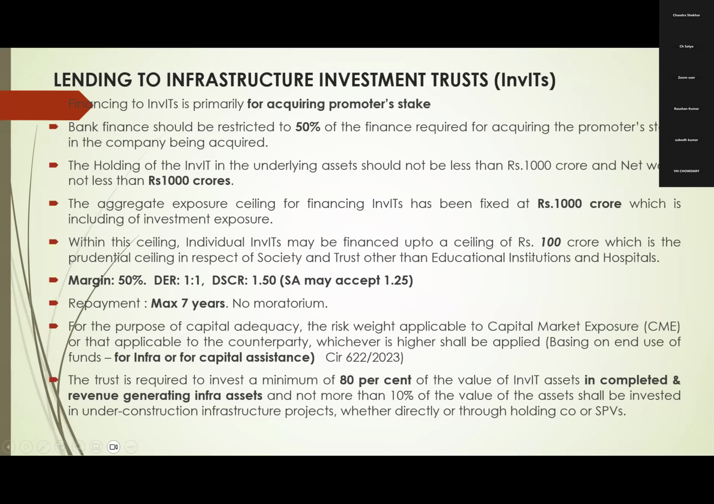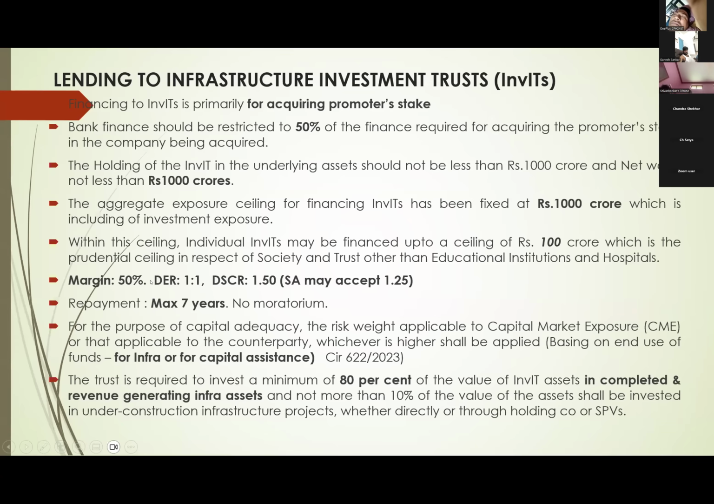What is this 100 crores? Again, as per our prudential exposure norms, the Reserve Bank of India has given prudential exposure norms to avoid concentration risk. It will come in subsequent slides. The prudential exposure norms of the Reserve Bank of India for sanctioning to trusts and associations other than hospitals and education institutions say we can sanction a maximum of only 100 crores. So that norm will apply here. Maximum to an individual InvIT, we can sanction only 100 crores.